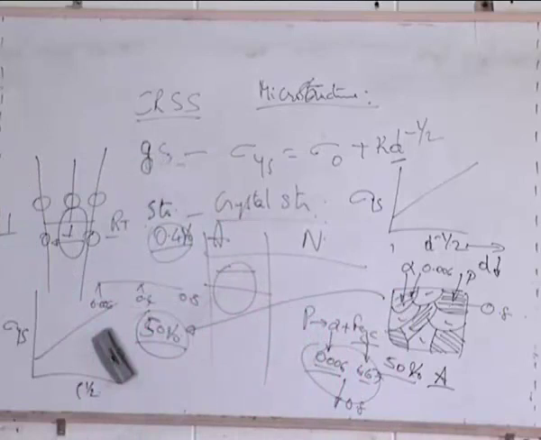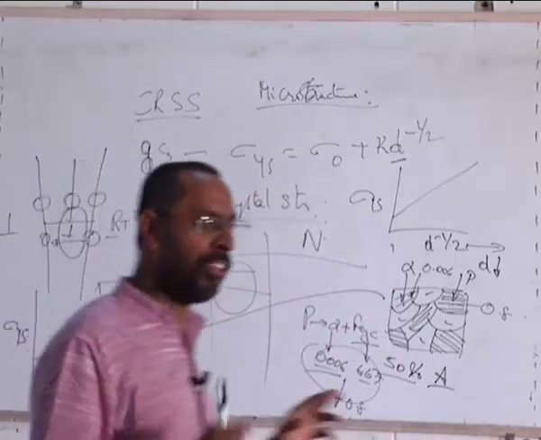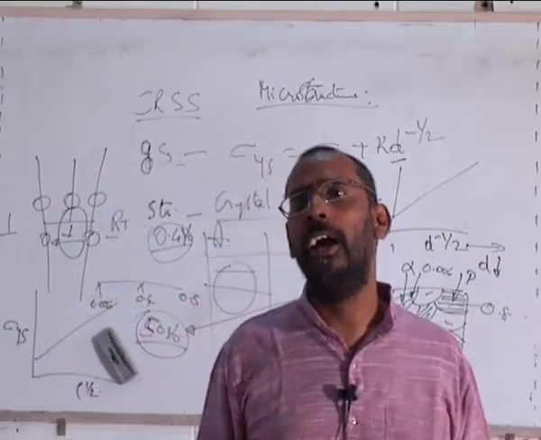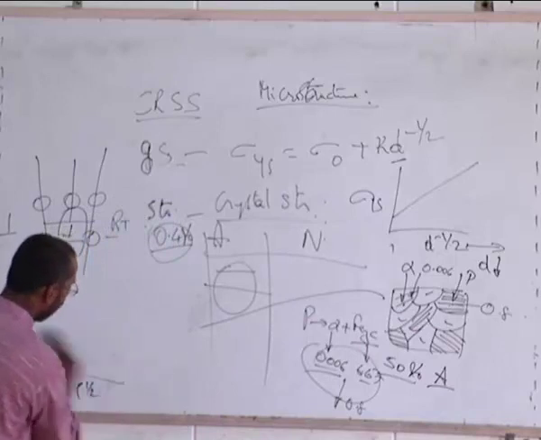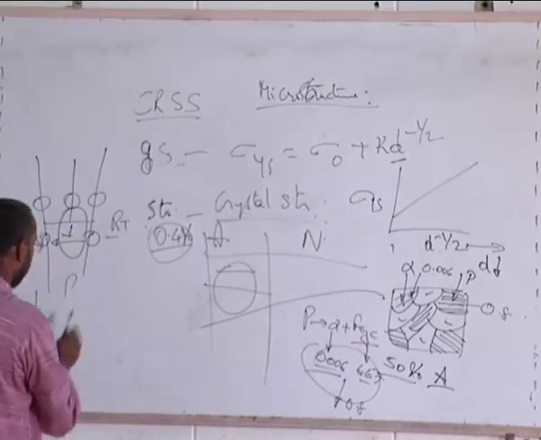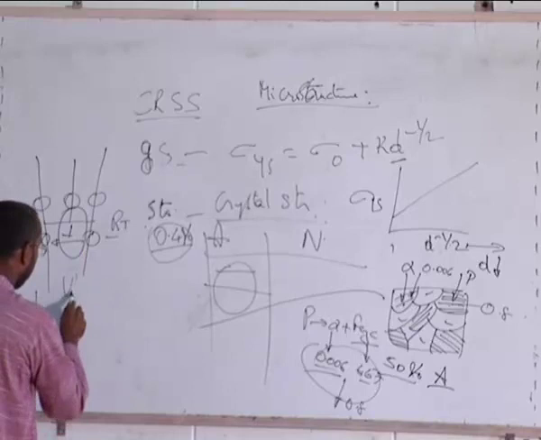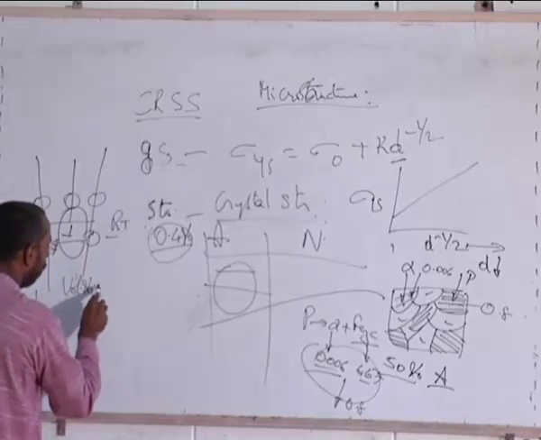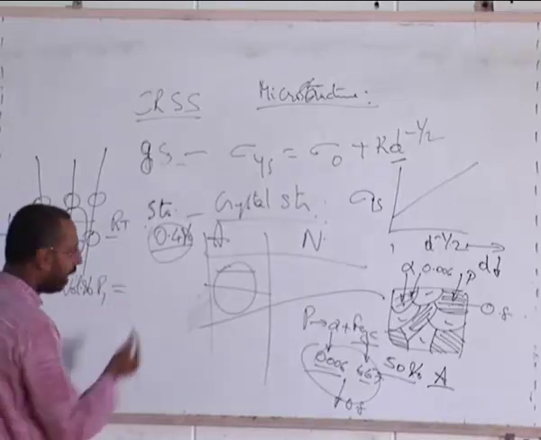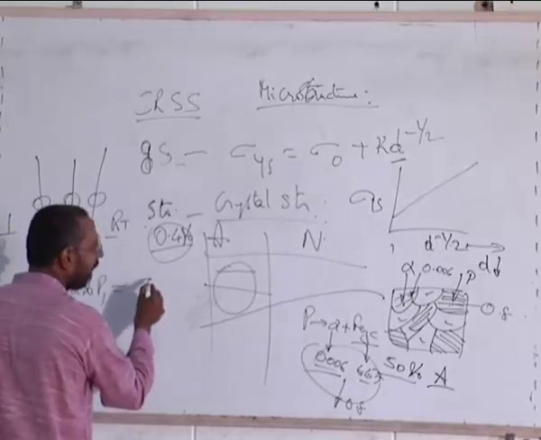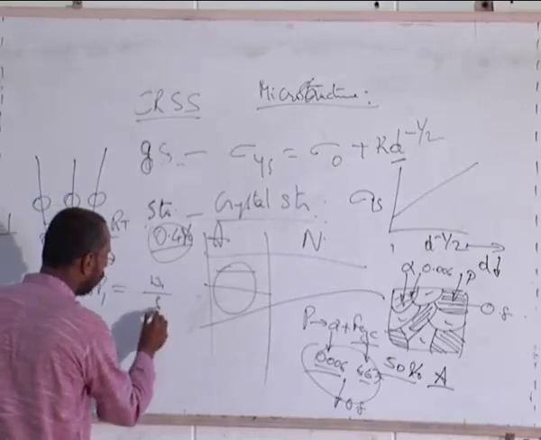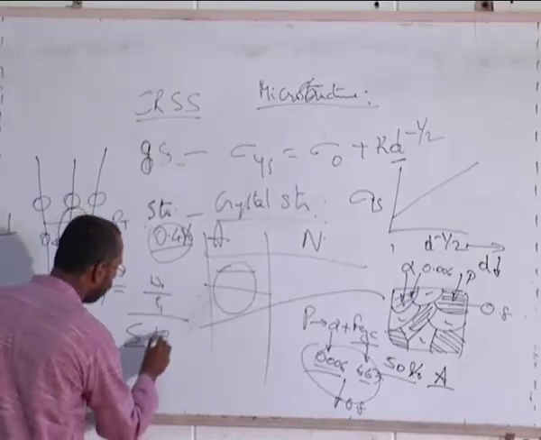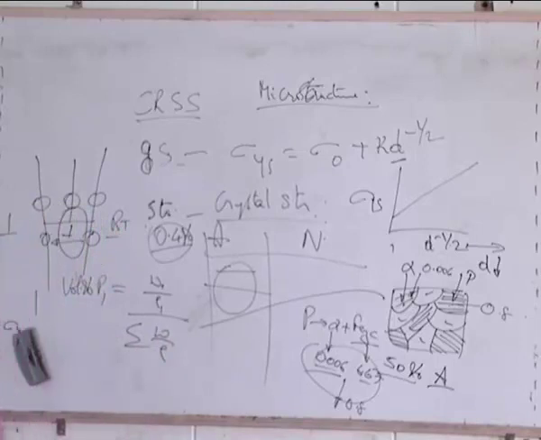How do I calculate? Let us say I know the weight fraction. Can I calculate the volume fraction? By density. So if I have two phases, phase 1 and phase 2, and I know the weight fraction of phase 1 and phase 2, the volume percentage of phase 1, P1, I can write as the weight fraction W1 by rho 1 divided by the sum of W by rho. This will give me the volume fraction.